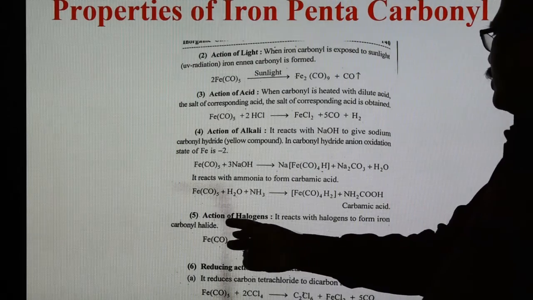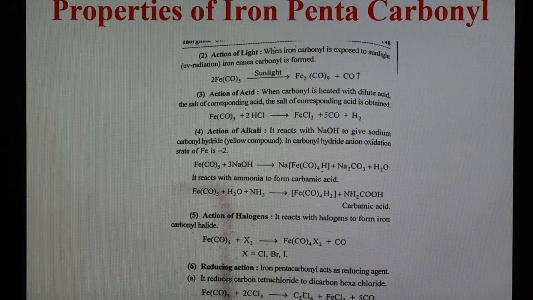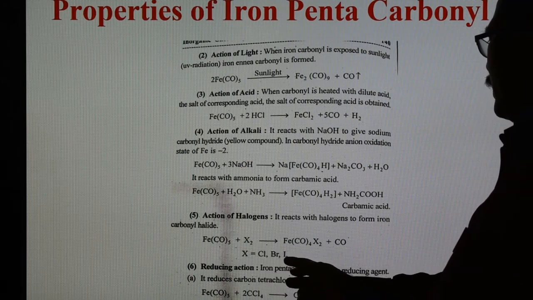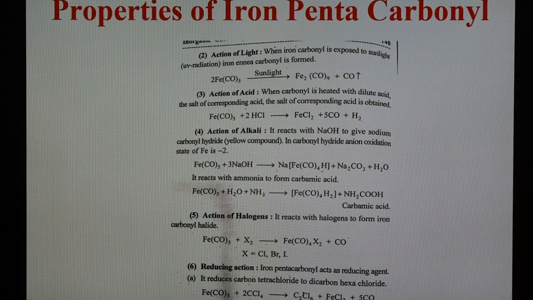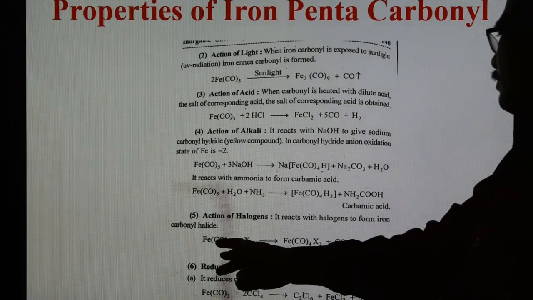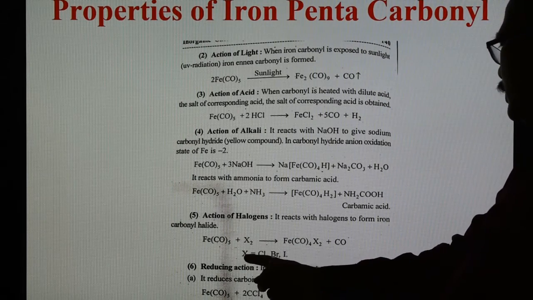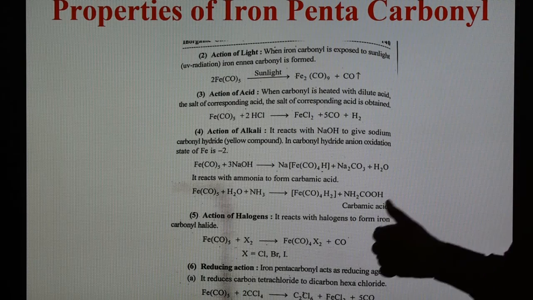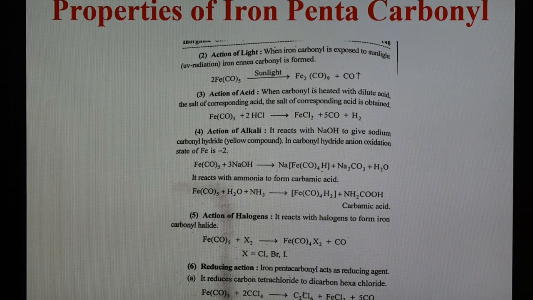Another reaction is the action of halogen. In the reaction with halogen such as chlorine, bromine, iodine, it forms a halide type of compound. So iron pentacarbonyl reacts with the halogen X2, where X may be Cl, forming Fe(CO)4X2 plus one molecule of CO released.